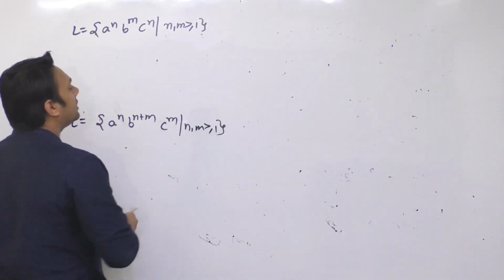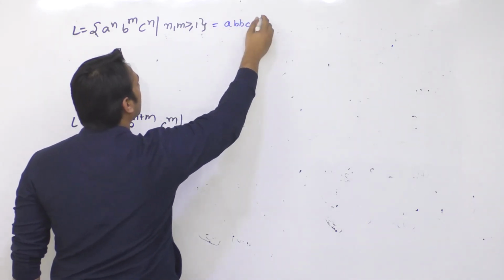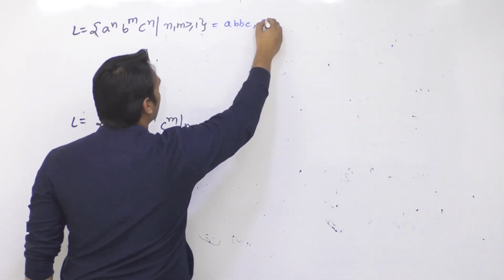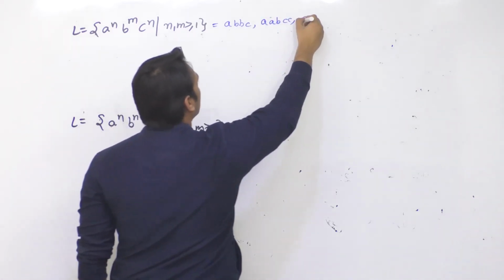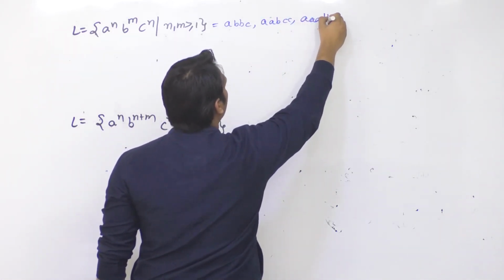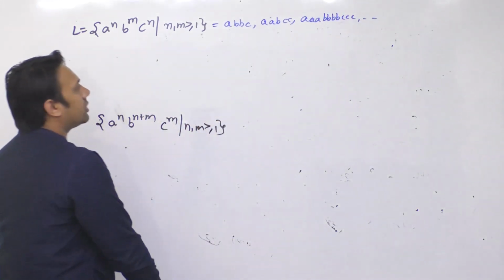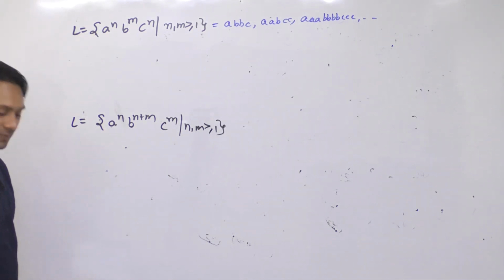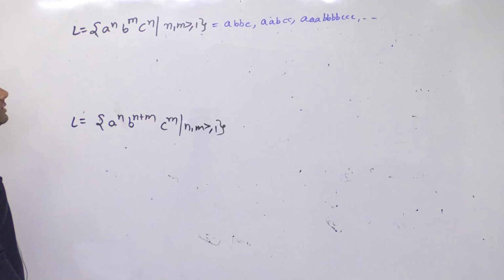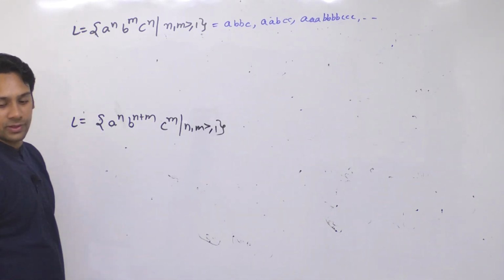So the strings in this language will be A, B, C; we can also have A, B, B, C; A, B, C, C is not allowed; we can have triple A, B, B, B, C, C, C, and so on. Number of B being equal or not does not really matter. We can also have 3 A, 3 B, and 3 C, but only A and C should be equal. Okay, this is the first case.